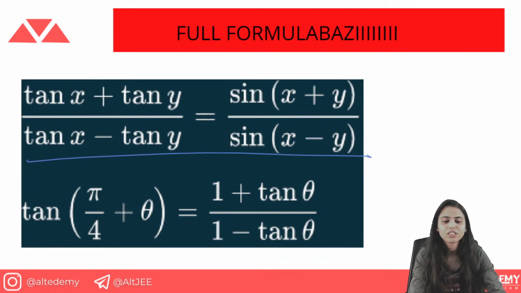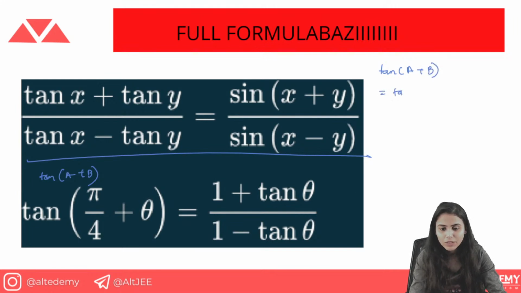For tan of pi by 4 plus theta, we have 1 plus tan theta upon 1 minus tan theta. This is also very simple. Just use the formula for tan of a plus b. So what you will get: tan a plus tan b upon 1 minus tan a tan b. I'll do one thing for you all, because after this we will have tan of pi by 4 minus theta, so that we will understand by this formula.